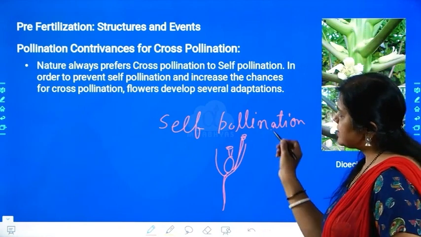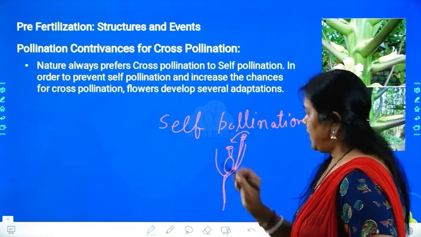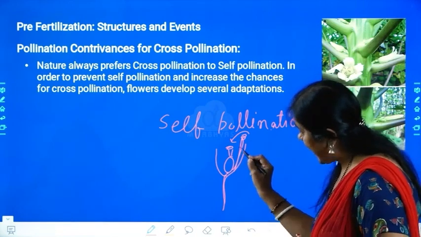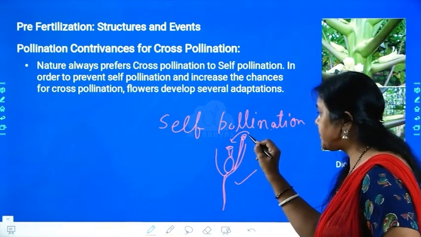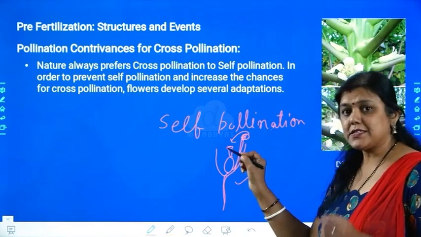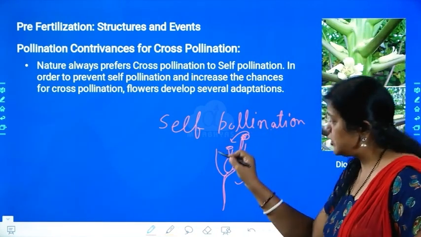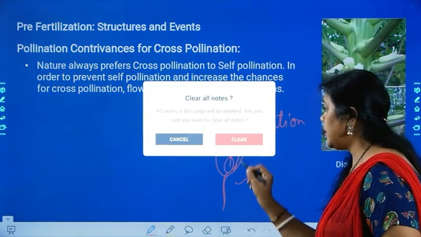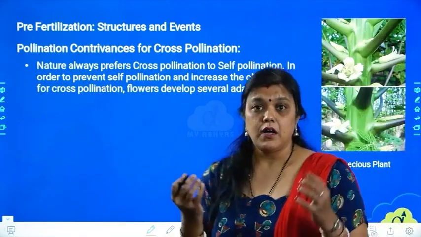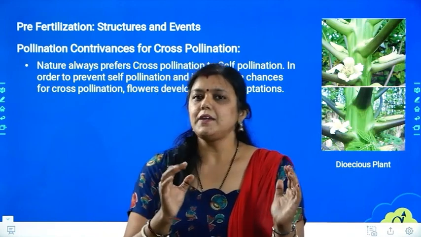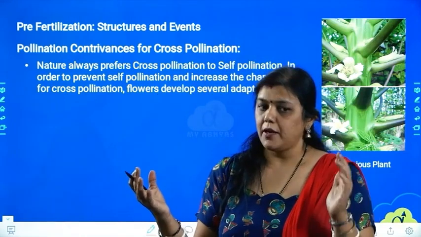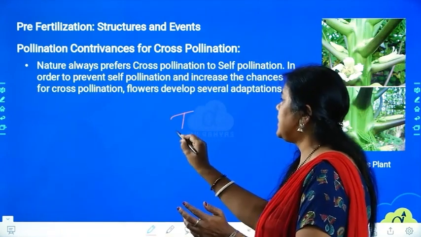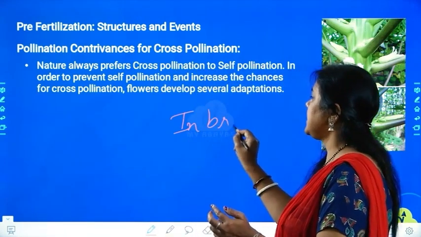In self-pollination, the pollen from the anther is deposited on the stigma itself. So the characteristics of the plant present in the anther are transferred to the stigma, and fertilization happens. Whenever a seed is formed, the plant does not show any variation, because the same characteristics keep going on. This is called inbreeding.